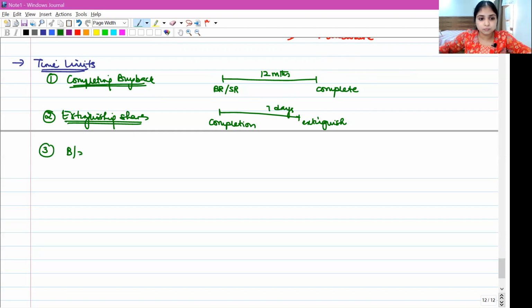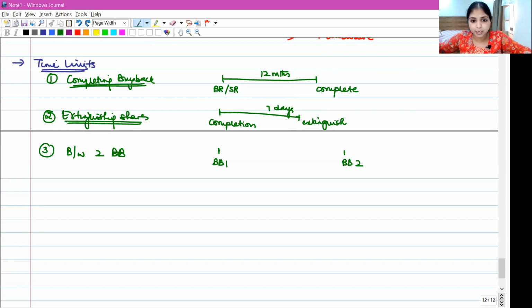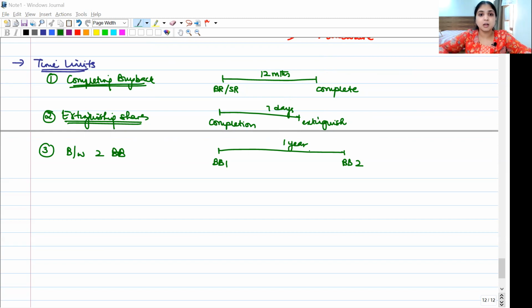Third time limit. Between two buybacks, how much gap is required? Between buyback 1 and buyback 2. Let's say today only the company has done a buyback. Now, when can the company buy back securities again? The company will have to wait for 1 year. After the company completes a buyback, the company can do another buyback only 1 year after closing the earlier buyback. In simple words, the time gap between two buybacks should be minimum 1 year.